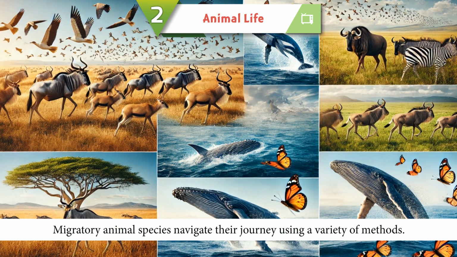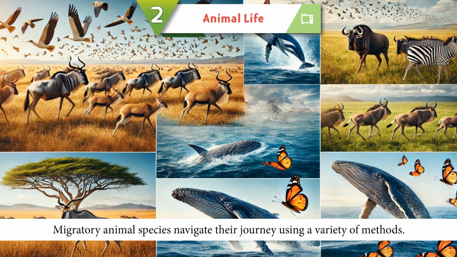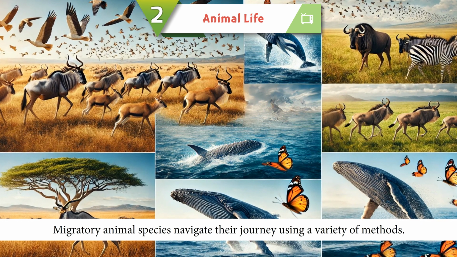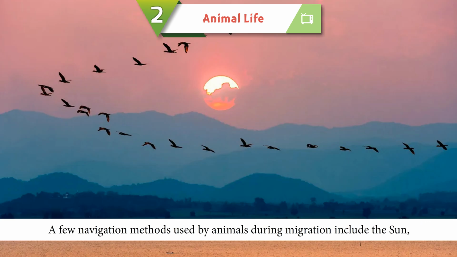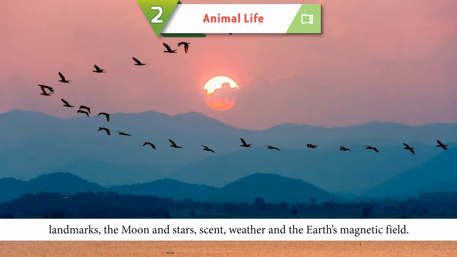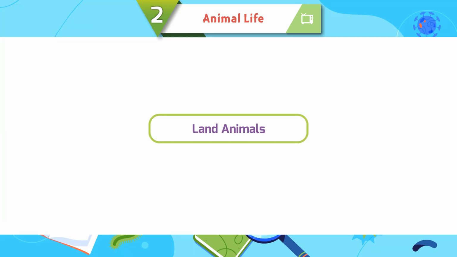Migratory animal species navigate their journey using a variety of methods. A few navigation methods used by animals during migration include the sun, landmarks, the moon and stars, scent, weather, and the Earth's magnetic field.